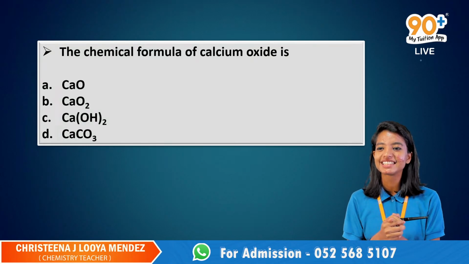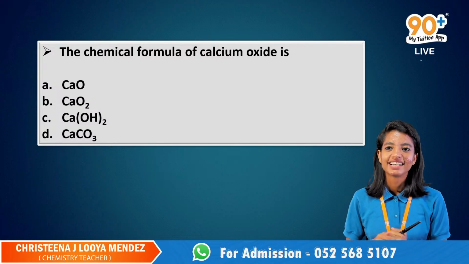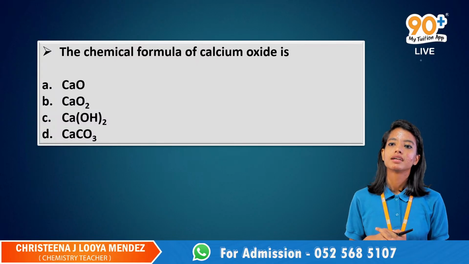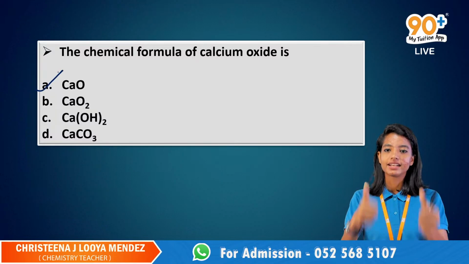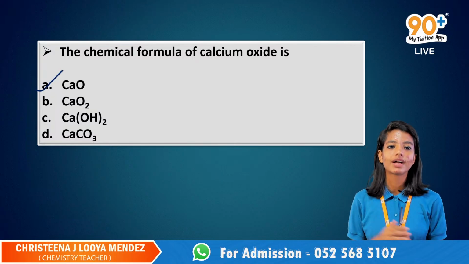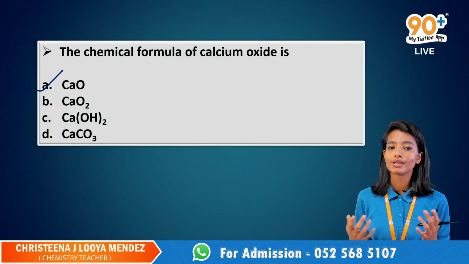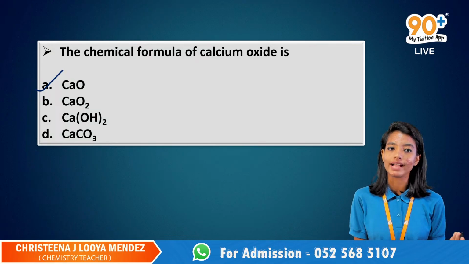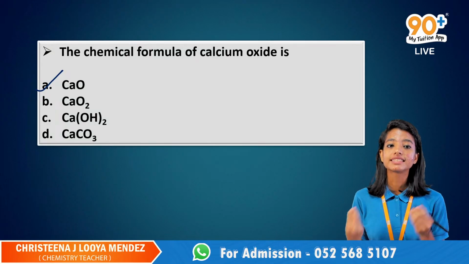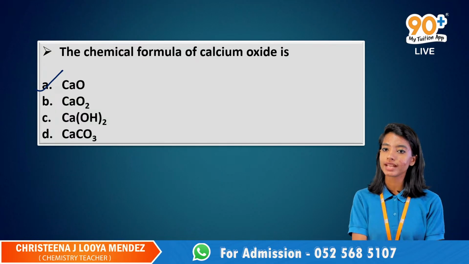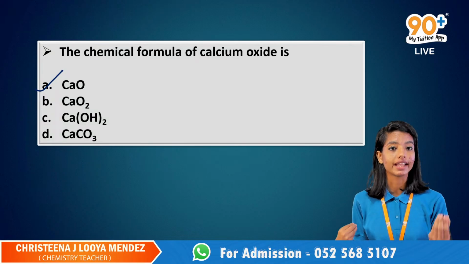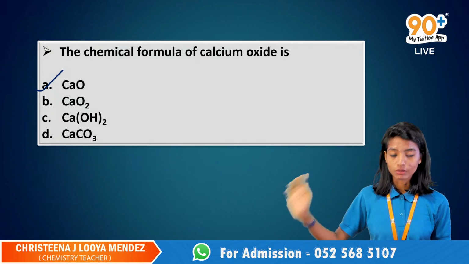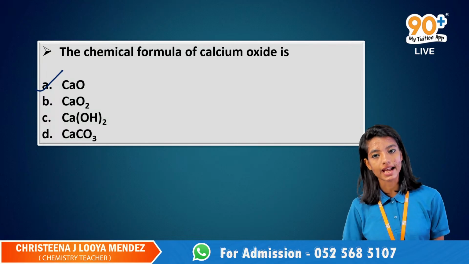CaO2, right? Someone is like, yes, ma'am. But it was wrong. It is CaO. Very good, children. Have shown me the first one, CaO. CaO2 is the wrong one. Okay, what is Ca(OH)2? It is calcium hydroxide. What is CaCO3? It is calcium carbonate. What is CaO2? Calcium dioxide. Now CaO is calcium oxide.